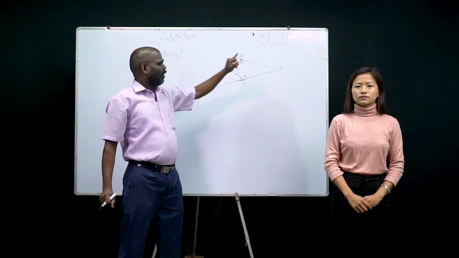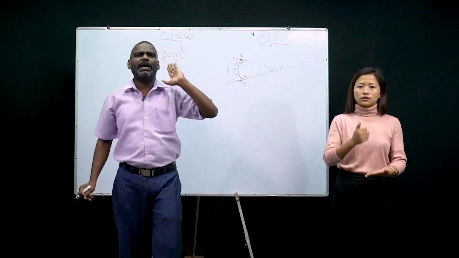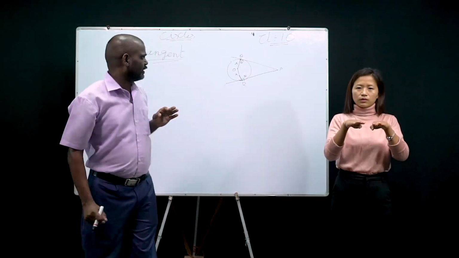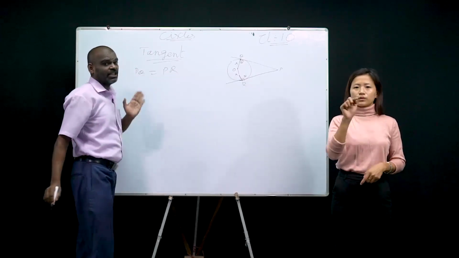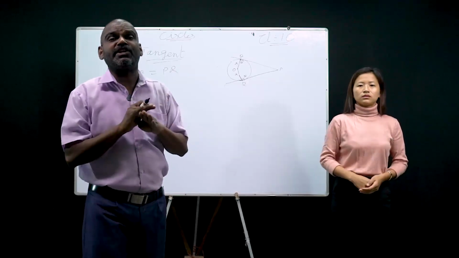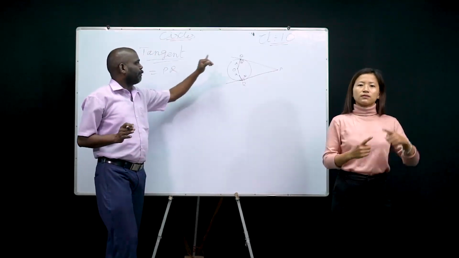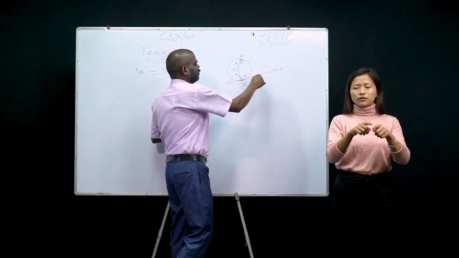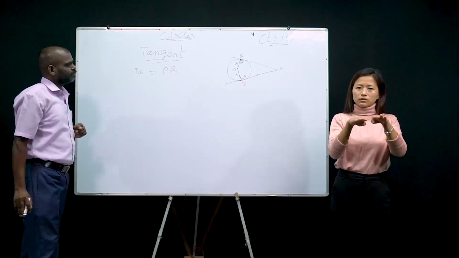Now, the two tangents we have drawn, right? The two tangents should be equal in length. That is, PQ equal to PR. It never changes. It should be equal. If it is not equal, then it is not a tangent. Clear? PQ and PR should be equal. Otherwise, it cannot be a tangent. Okay? Now, next.